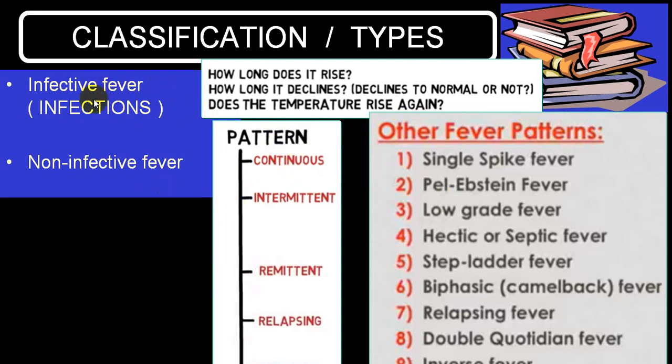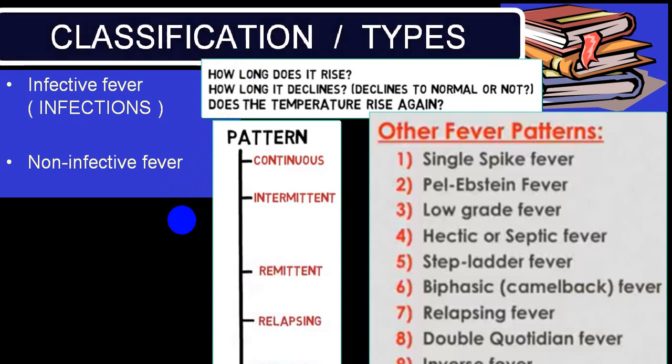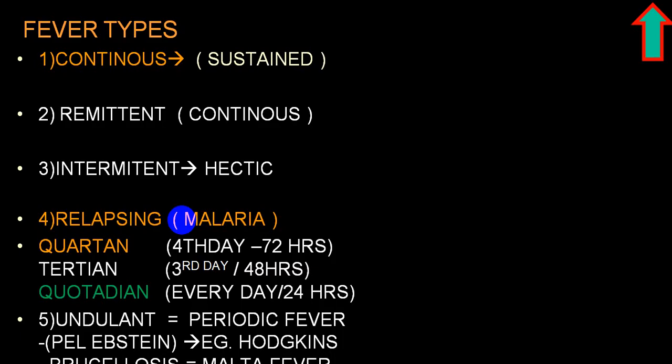So we always try to divide into infective pathophysiology and non-infective pathophysiology, but the pattern will be different in each. Mainly in a non-infective pathophysiology, usually we don't get such classical patterns. It is more common with infective pathophysiology. So after having a good temperature chart, you will be able to find out whether it is continuous, intermittent, remittent, relapsing, undulant, etc. So we'll be going through some of those words.